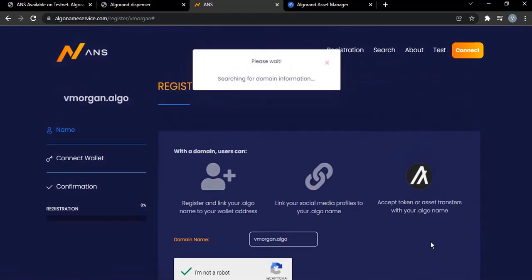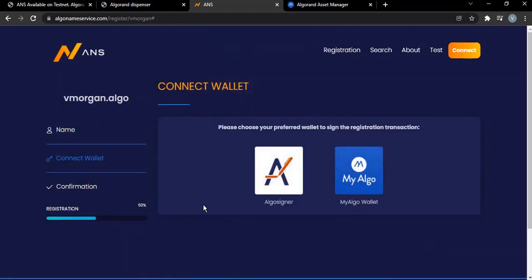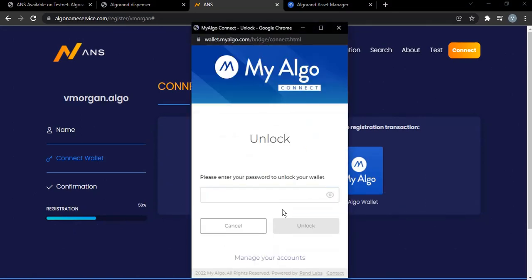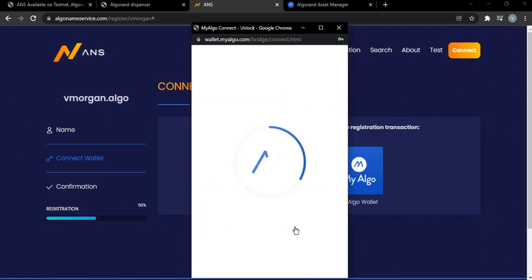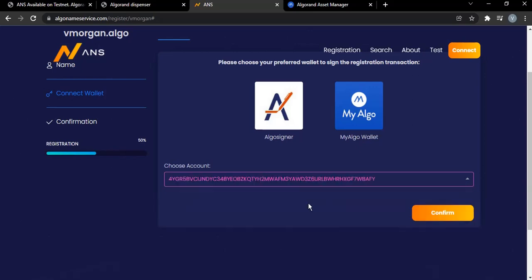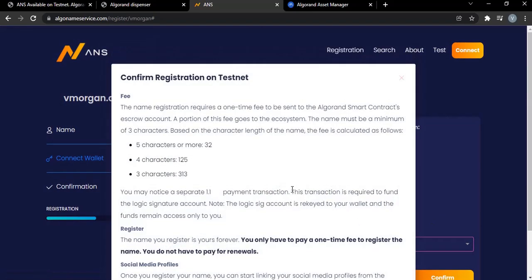All right, proceed. And then next is to connect to my algo wallet. Okay, choose account. This is my account, and then I'll confirm.